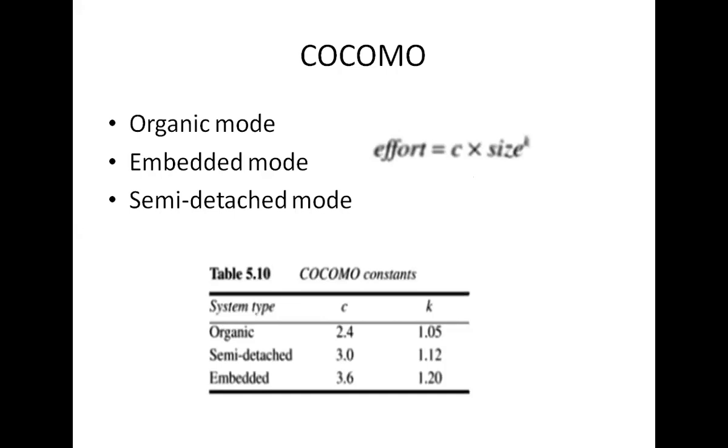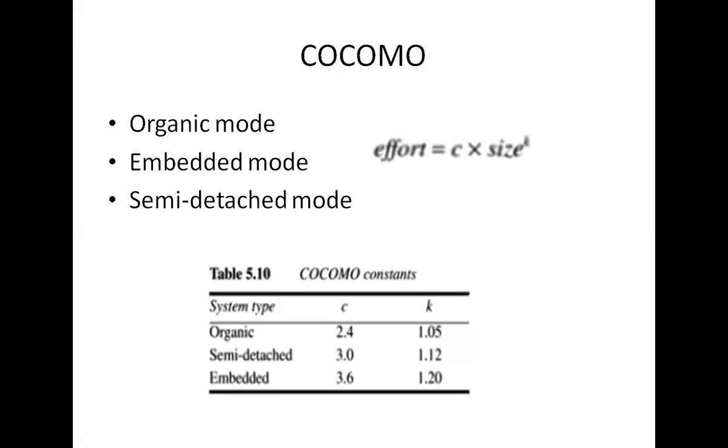Here size is measured in KDSI, that is, thousands of delivered source code instructions, and C and K are constants.